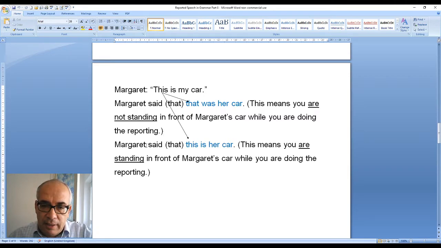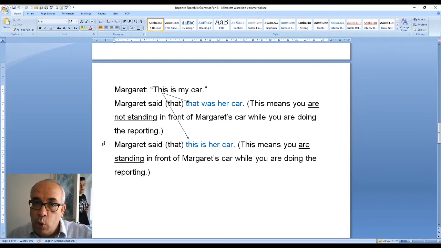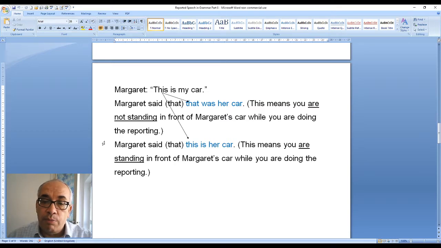But the second sentence: Margaret said that this is her car. This means you are standing in front of Margaret's car while you are doing the reporting. So here, in this sentence, you are not standing in front of Margaret's car. In this sentence, you are standing in front of Margaret's car. Most of the time, you are not standing in front of Margaret's car because the reporting happens after some time. Somebody will say something and you do the reporting maybe after 1 hour, 2 hours, 1 week, etc. So most of the time we use the first sentence.